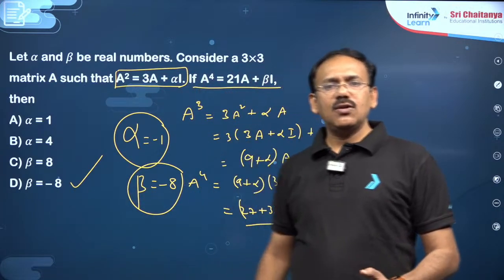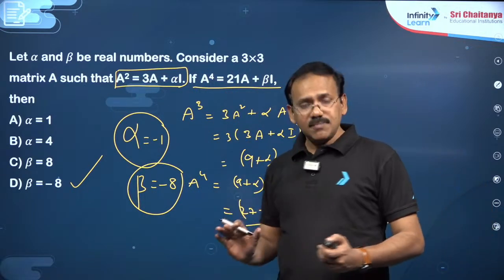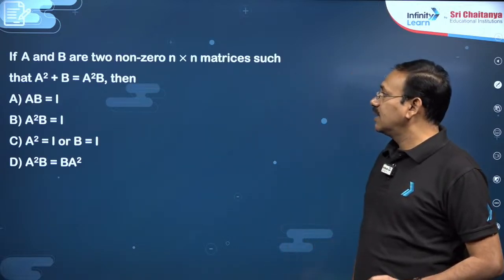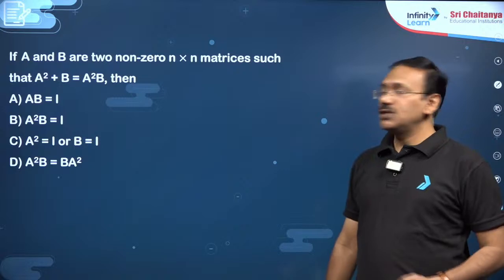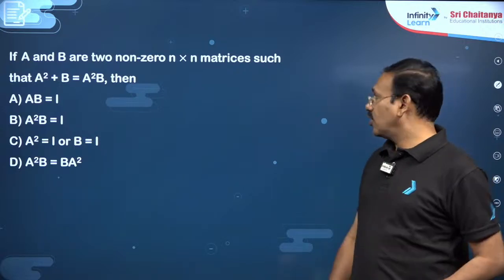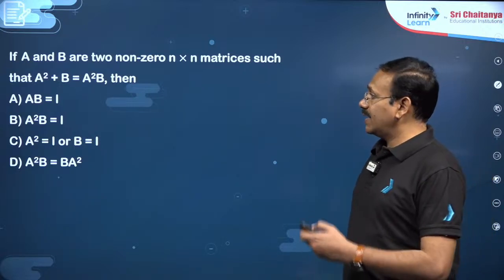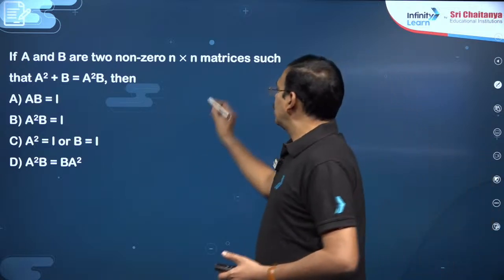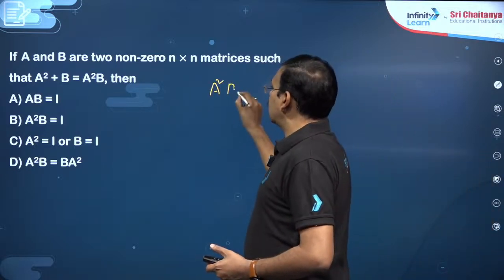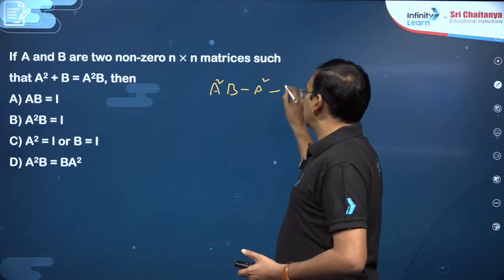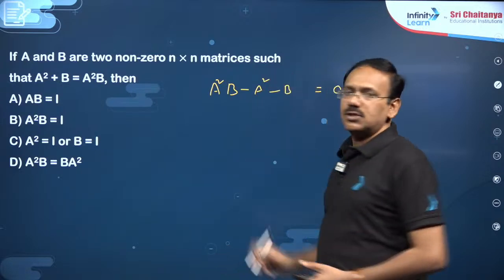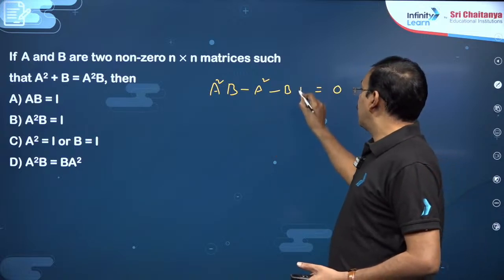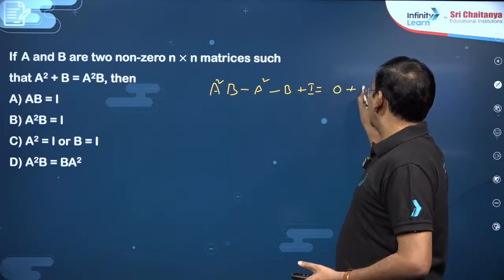So just what you need to do is some little algebra related to matrices, right? Next you see this question, dear students. A, B are two non-zero matrices of n by n order such that A square plus B is equal to A square B. Then you see, dear students, you can write this relation like A square B minus A square minus B equal to 0. It is like xy minus x minus y. So better you add I here and I here.